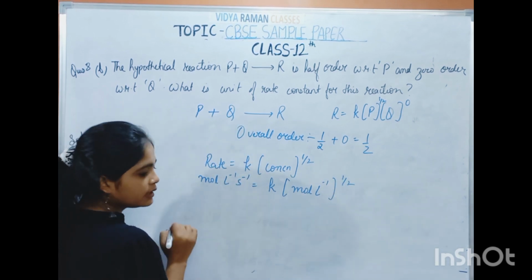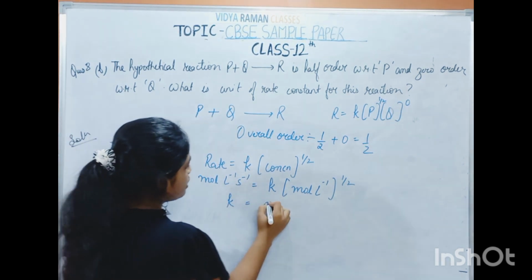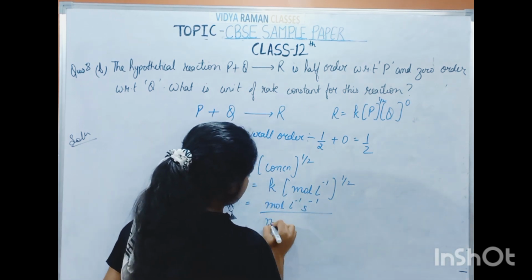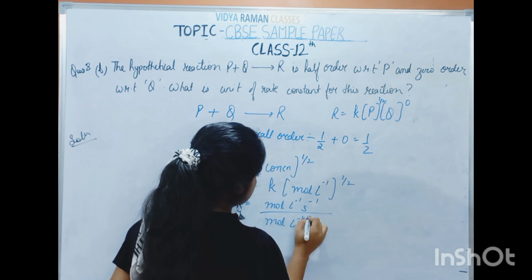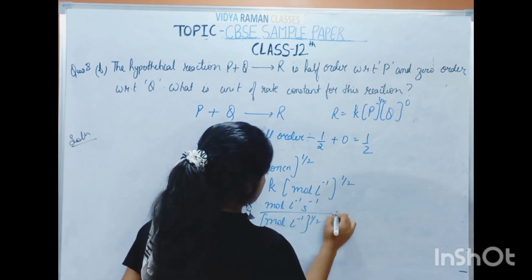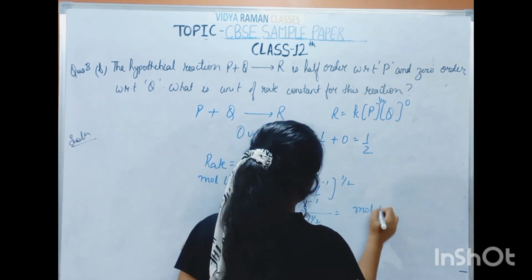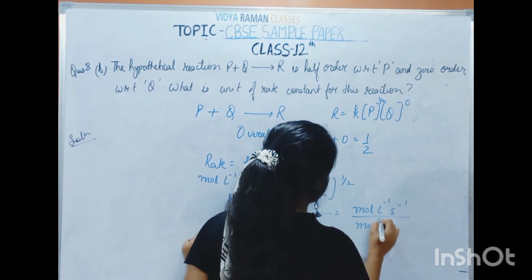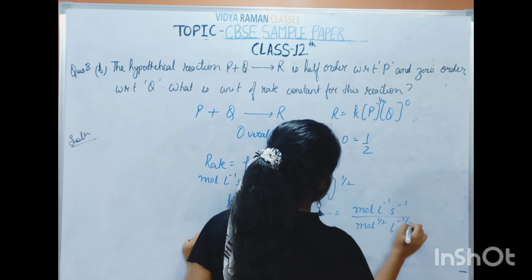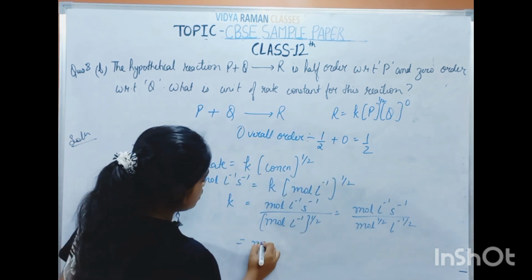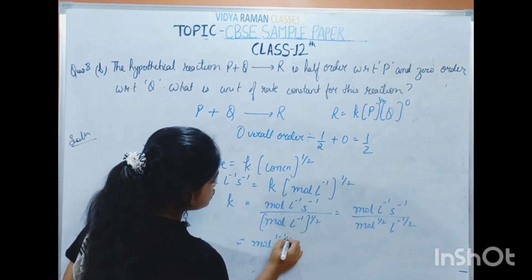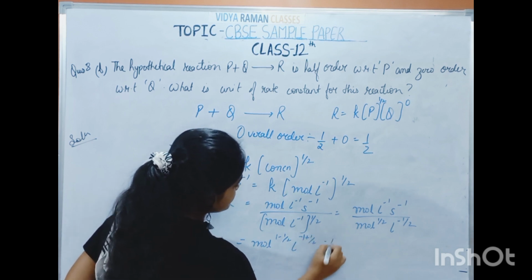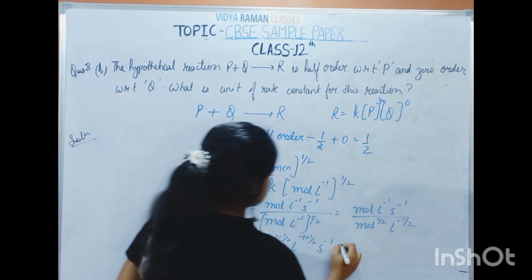So the unit of K will be mole liter inverse second inverse divided by mole liter inverse to the power 1 by 2, that is mole to the power 1 minus 1 by 2, liter to the power minus 1 plus 1 by 2, and second inverse remains the same.